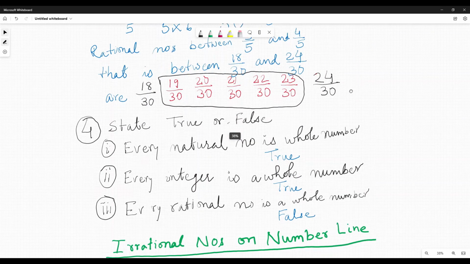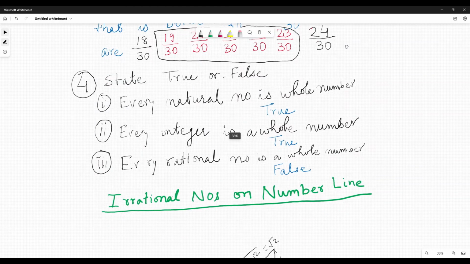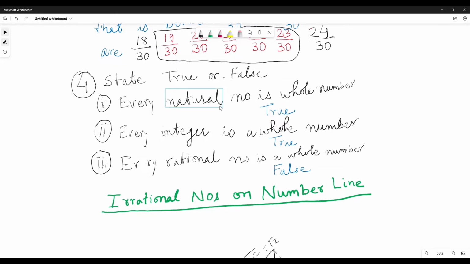Okay, so state true or false: every natural number is a whole number. That is true, because every natural number is a counting number, and a whole number is a counting number plus 0. So all natural numbers are definitely whole numbers, but all whole numbers are not natural numbers. That we know.